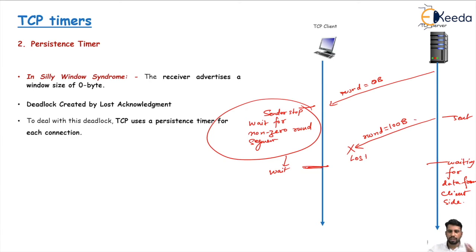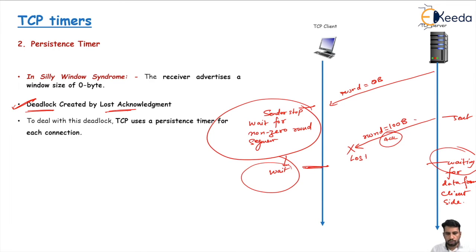Both are waiting for each other. So this waiting will create a deadlock. This lost acknowledgement or segment will create the deadlock between them. Both are waiting, and both are going into the deadlock state.